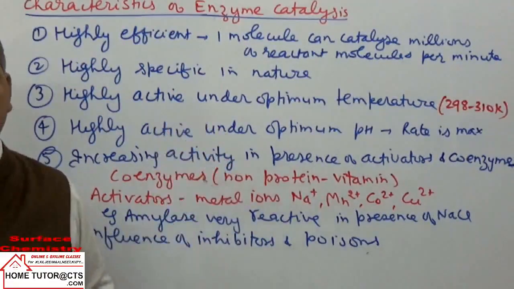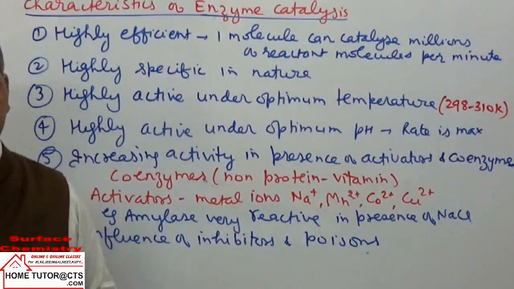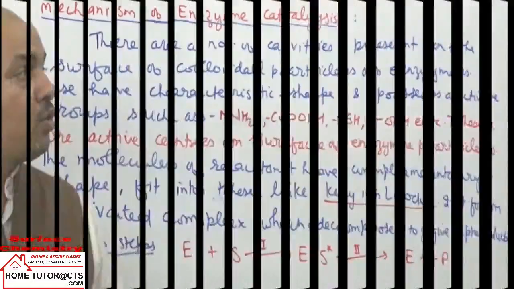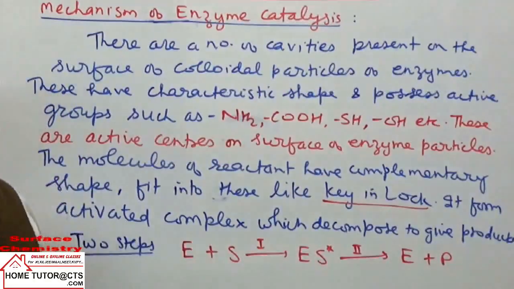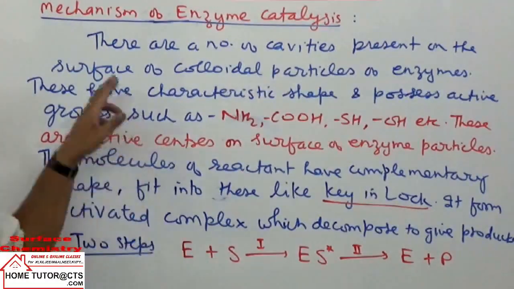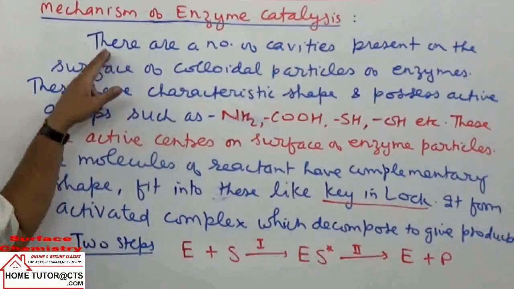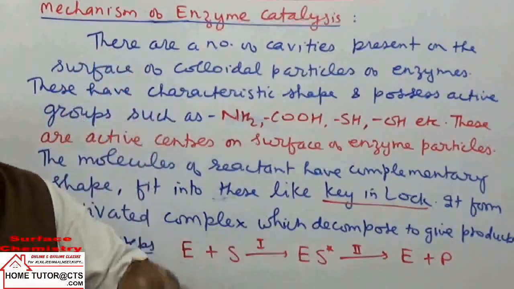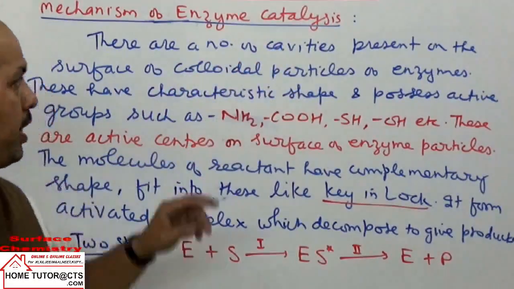Now let us see the mechanism of how these enzymes function or catalyze biochemical reactions. The common theory is called the lock and key hypothesis. Lock and key model depends on the structure of the enzymes and the substrate.